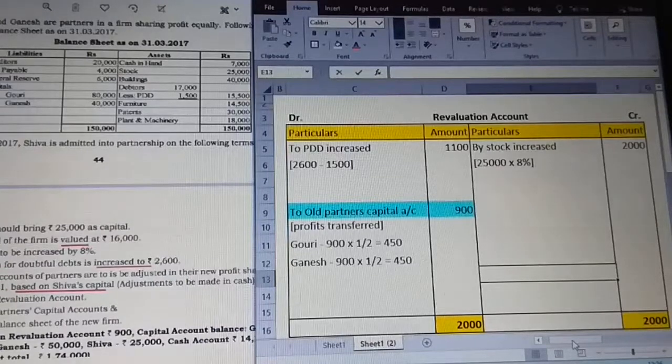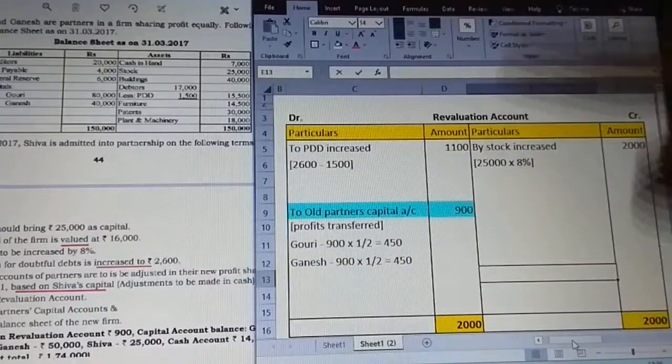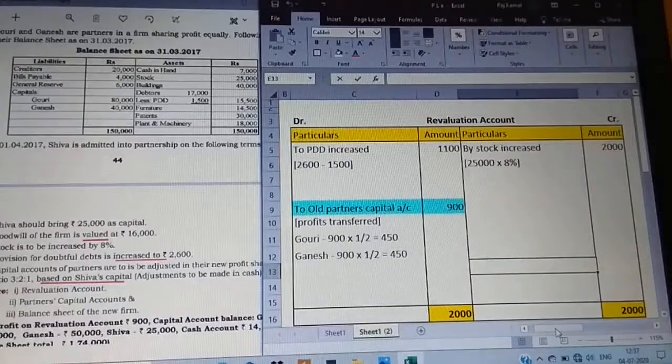Now from 2,000, if I reduce 1,100, 900 is the profit on the revaluation account. This 900 is the profit transferred and distributed among the old partners' capital accounts. So we have done the revaluation account.